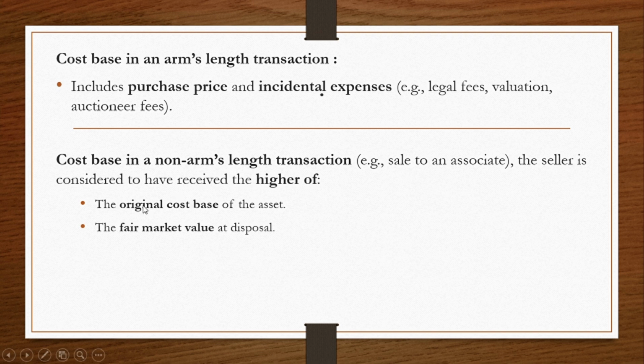If the original cost of the asset is higher than the fair market value, then we take the original cost. If the fair market value is higher, we take it and we ignore the original cost base. The fair market value is the price an item would sell for in an open market, whereby the buyer and the seller are independent from each other. So the cost base in a non-arm's length transaction, we consider the higher of the two, either the original cost or the fair value.